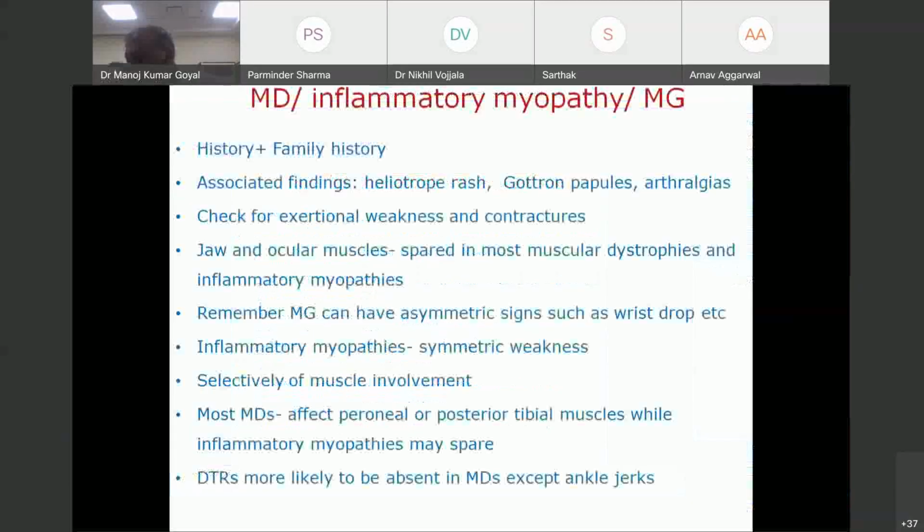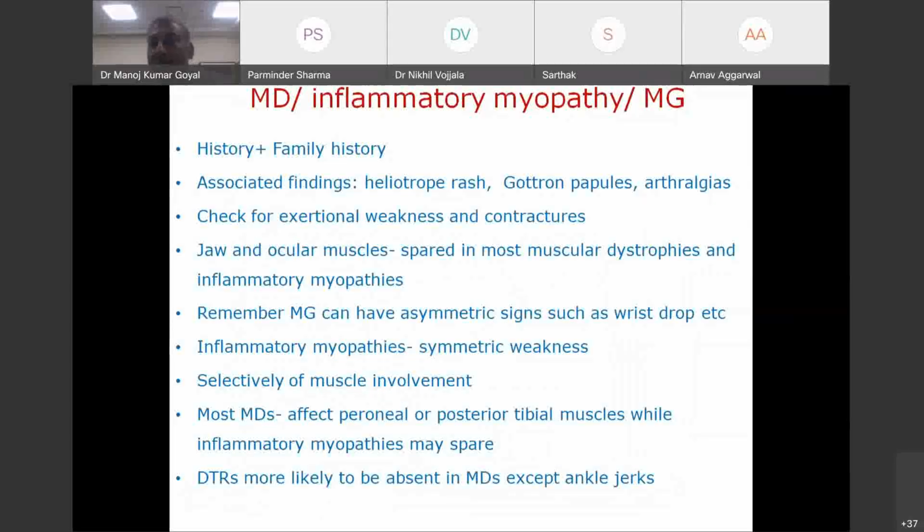Okay, one question is, why are specific muscles involved? See, nobody till date knows why a particular muscle is involved in these. There are numerous hypotheses. Five years back, the only thing I knew was that ocular muscles are not involved in dystrophinopathy because dystrophin is not a prominent membrane protein in ocular muscle. So one is intrinsic differences in structure of different muscles. Second is difference in blood supply.